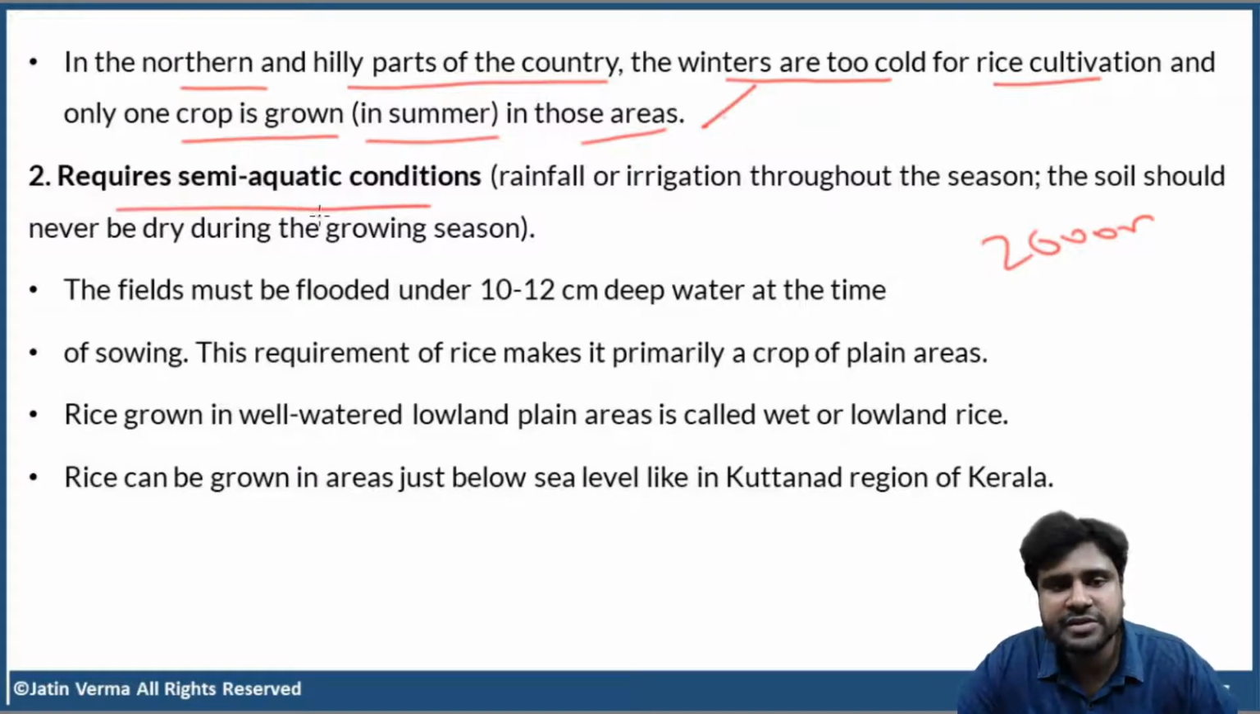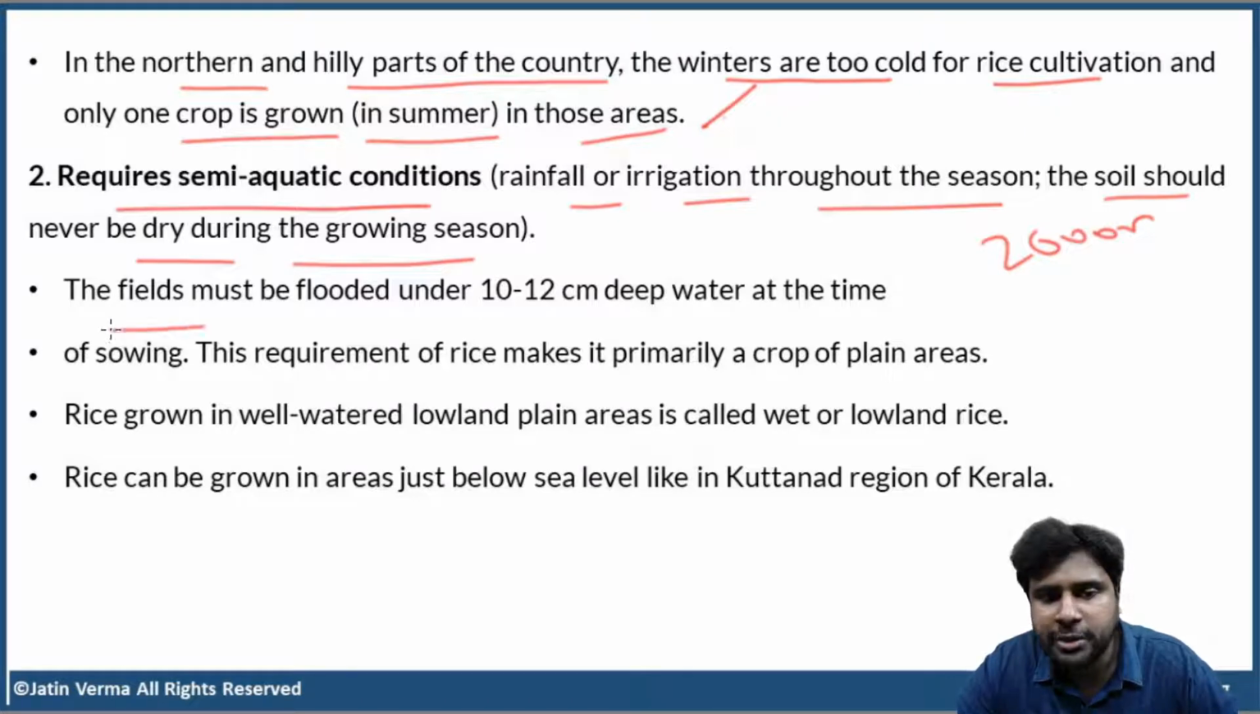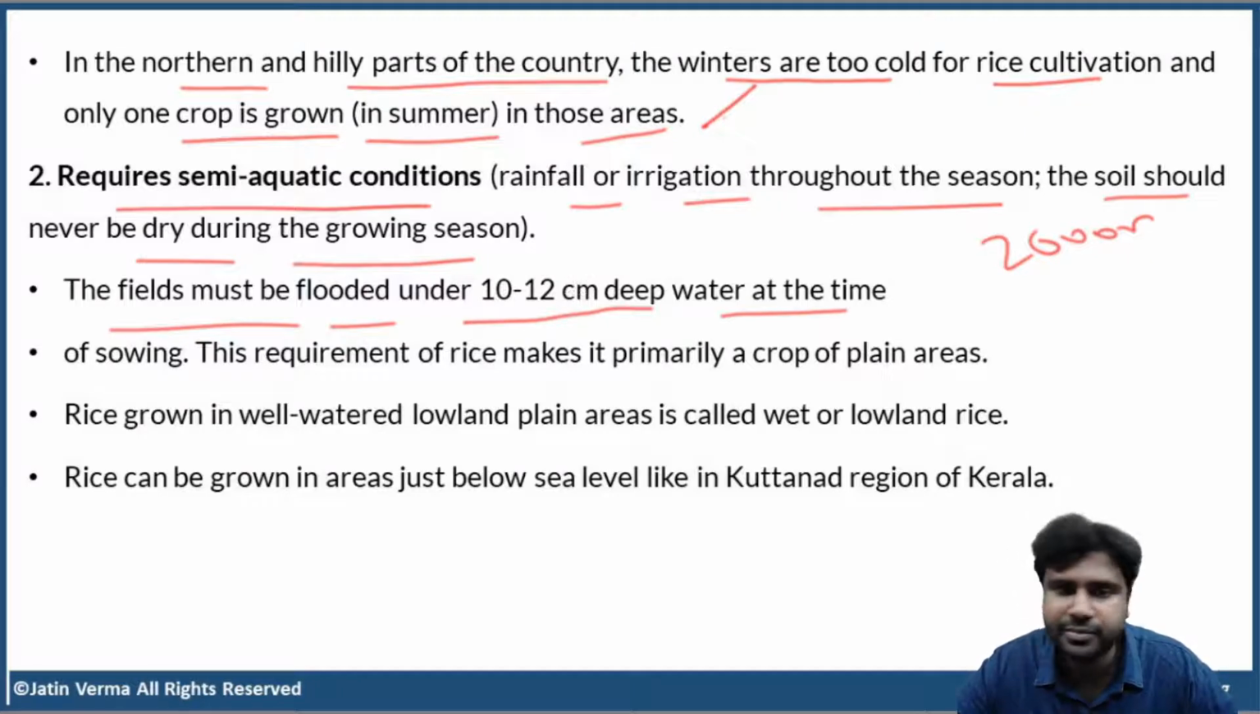Now, rice requires semi aquatic conditions. What do you mean by semi aquatic? Rainfall or irrigation throughout the growing season. The soil should never be dry during the growing season, and all the paddy fields must be flooded under 10 to 12 centimeter deep water. As you have seen in many places, all the paddy fields are flooded with at least 10 to 12 centimeter deep water. So that is the meaning of semi aquatic conditions, or wetland like conditions. That is the most suitable word, wetland like conditions.